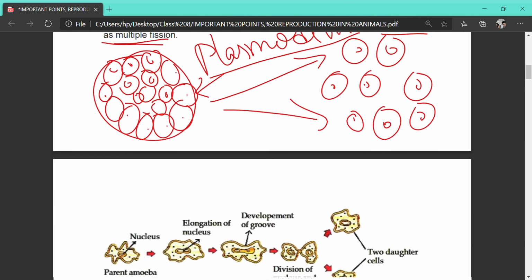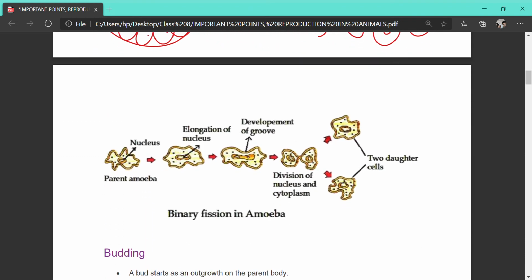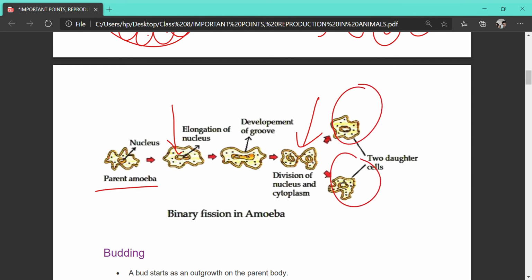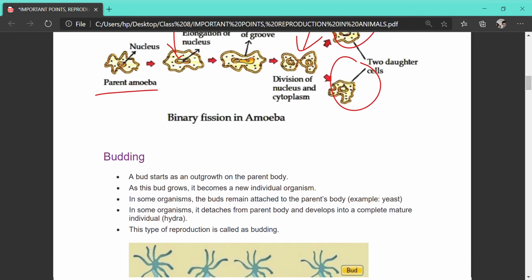Keep it in mind. For amoeba, I have given you the diagram over here. You can see the parent amoeba. First the nucleus is getting divided, then the cytoplasm is also getting divided, and ultimately two daughter cells are produced by the process of binary fission taking place in amoeba.